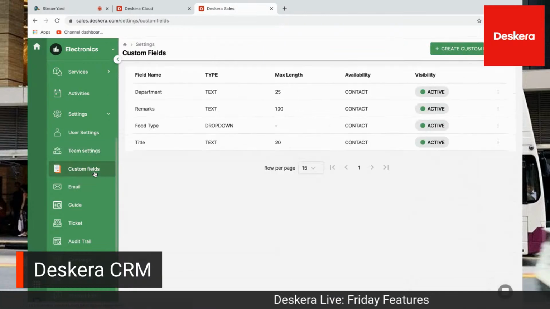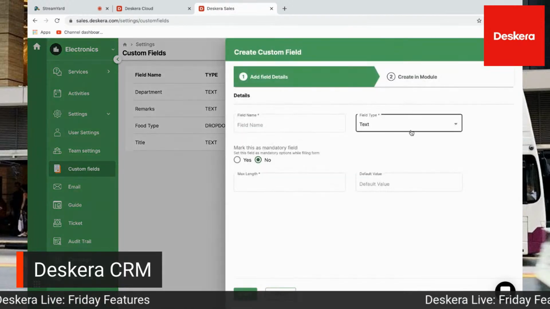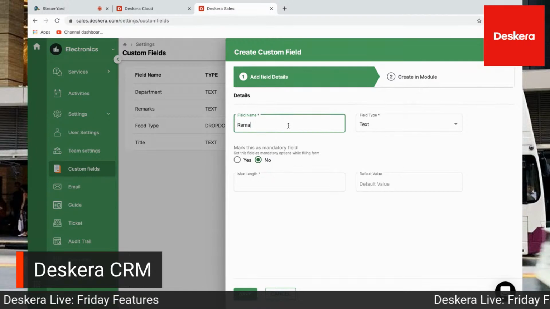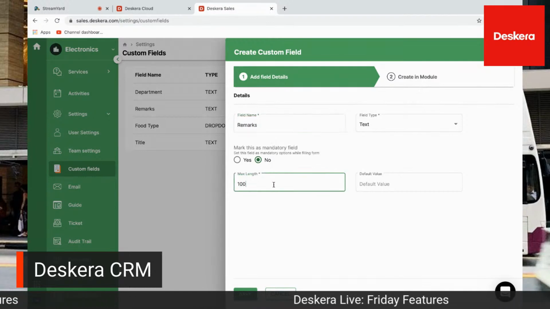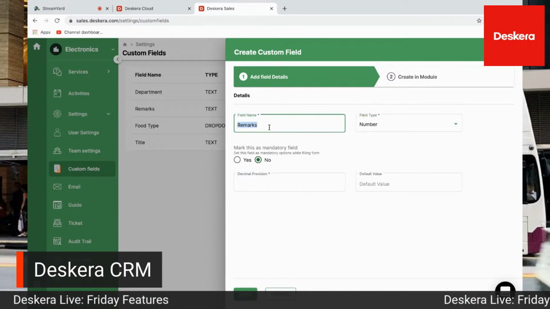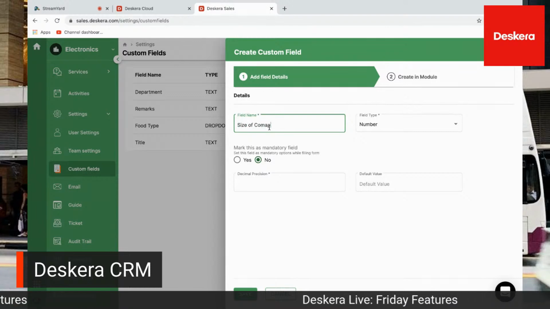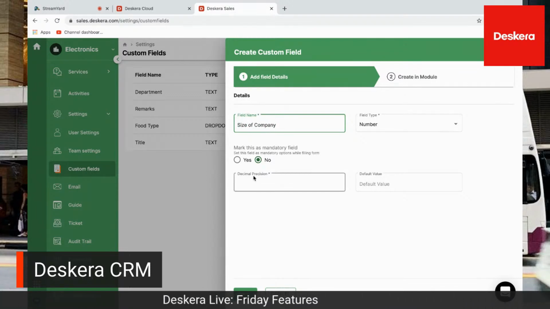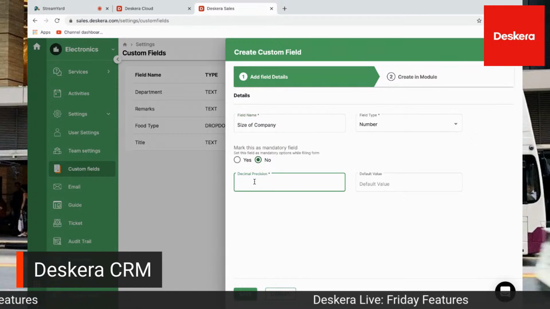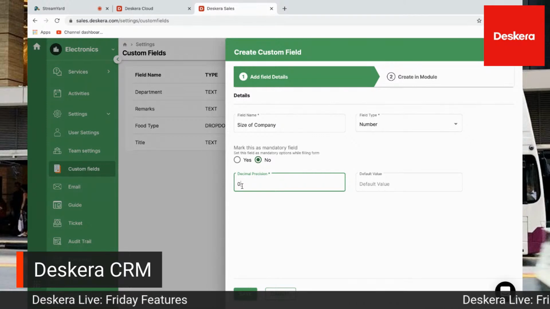We have custom fields. Just like in Books, we have our different custom fields. This is where you have your text, drop down, and number. For example, text could be remarks, and I can put in the maximum length. For number, you can think of it as, for example, size of company, because maybe you need to know how big the company is when you're doing your quotation or your deal and putting in the information. And you can set your decimal precision here.